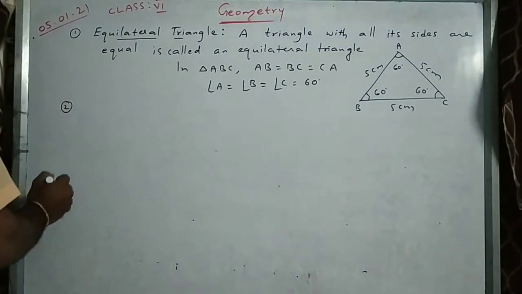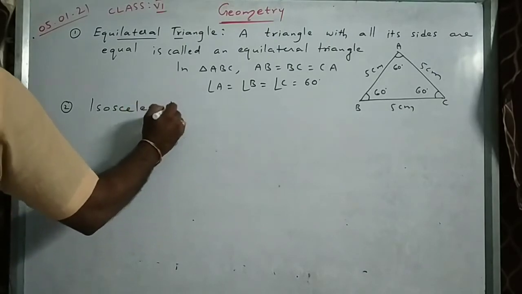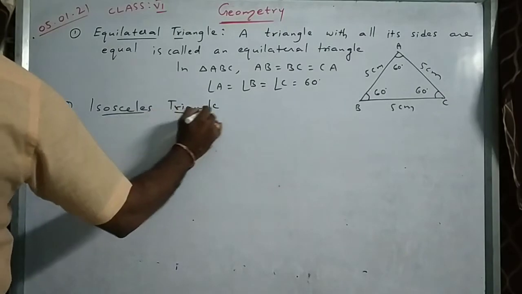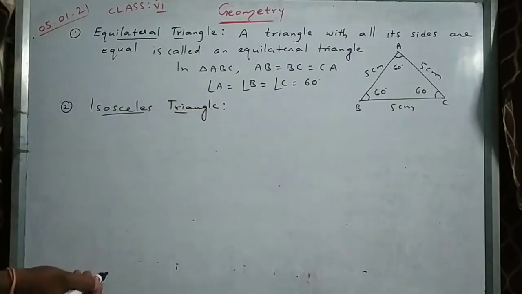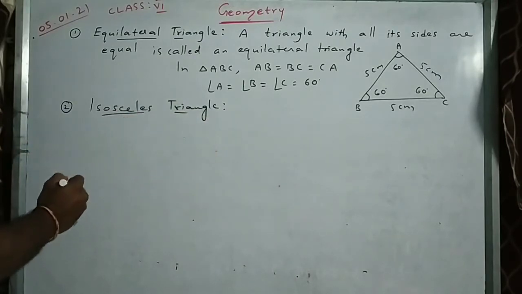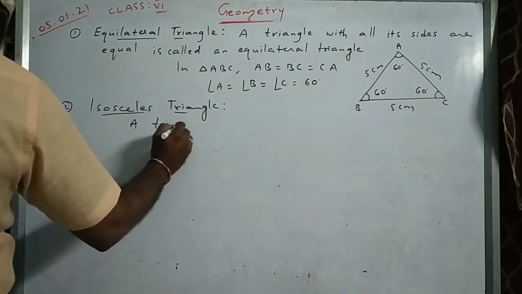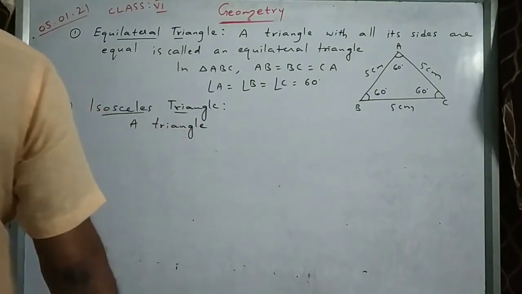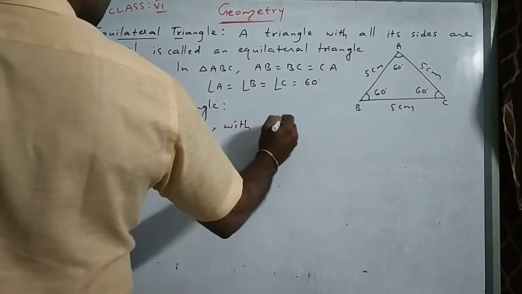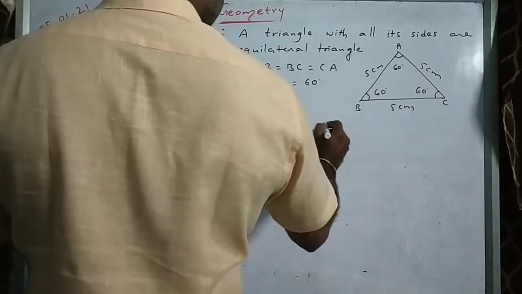Second one is isosceles triangle. Name itself says, isosceles means any two sides are equal. Equilateral means all the sides are equal, but isosceles means two sides are equal. A triangle with at least two sides equal.